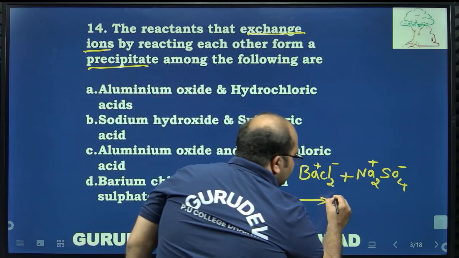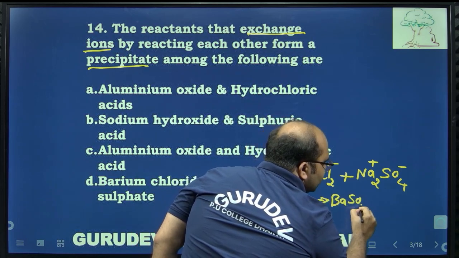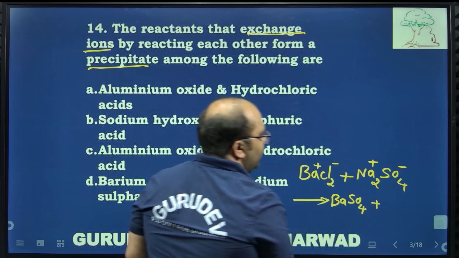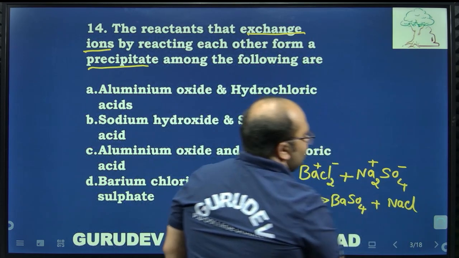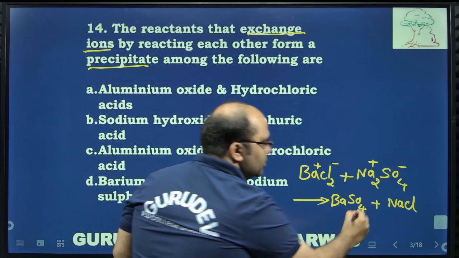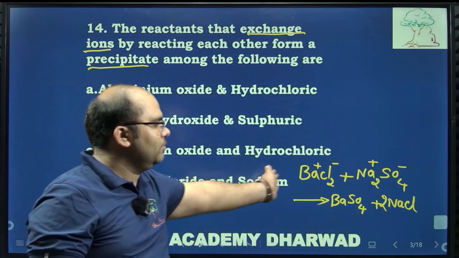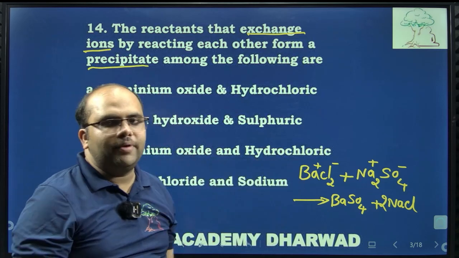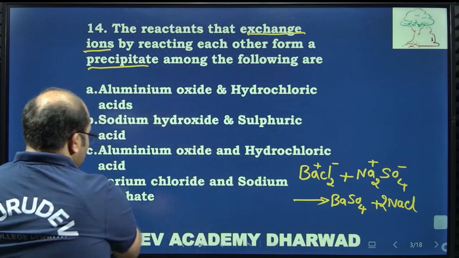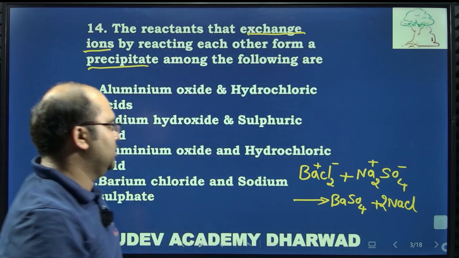So the barium will exchange its ion with the sulfate and sodium will exchange its ion with the chlorine. So here two molecules of chlorine are formed. So barium chloride and sodium sulfate together exchange the ions to form barium sulfate and NaCl. So the right answer is barium chloride and sodium sulfate.